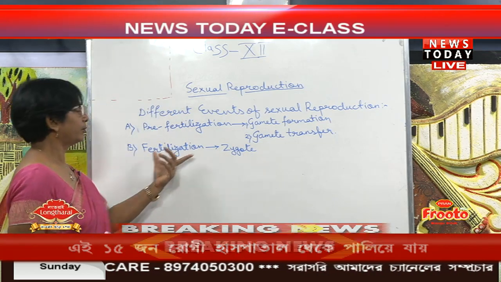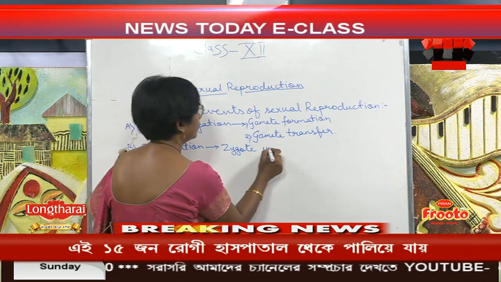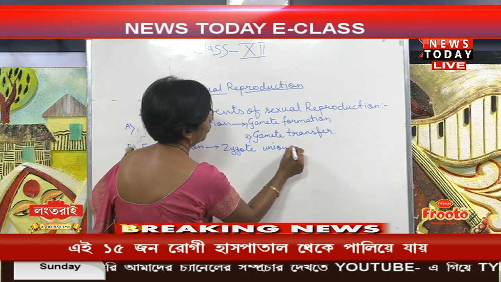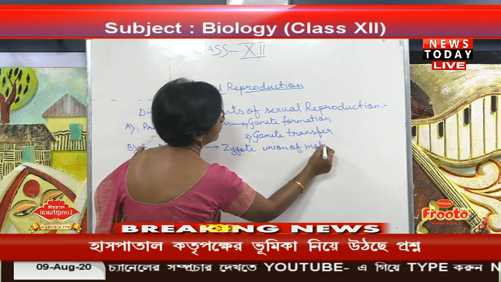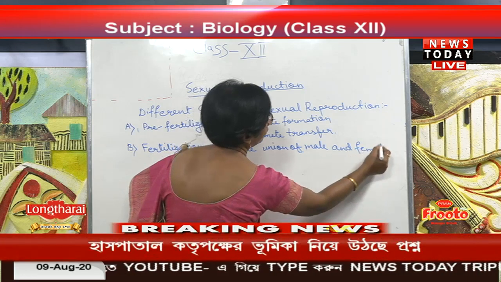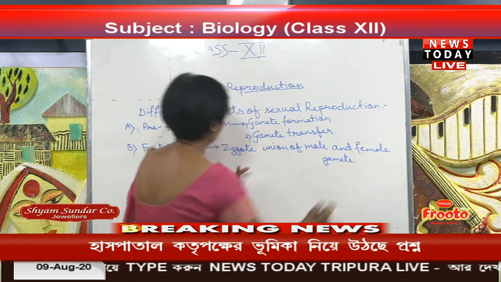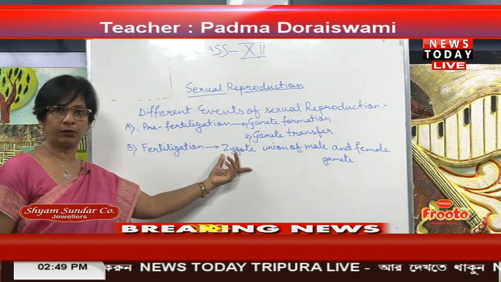So this process is called the fertilization, that is the union of male and female gamete which results in a zygote.